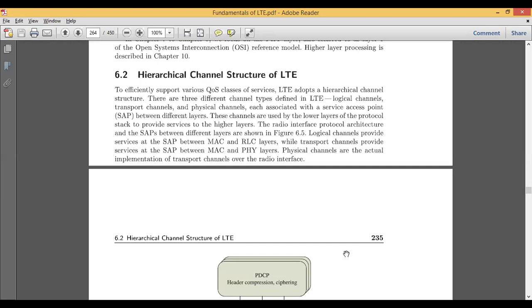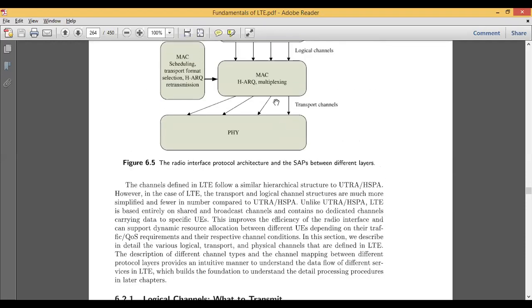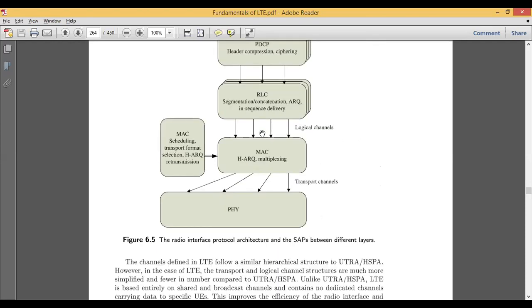The actual implementation is done at the physical layer. Looking at this block diagram, or the protocol structure of LTE, the channels are defined in the form of a hierarchy. You can see the arrow marks are always from top to bottom, not from bottom to top. This is one hierarchy which LTE is following. However, in LTE the transport channels and logical channels are more simplified, and very few are used when compared with high speed packet access.